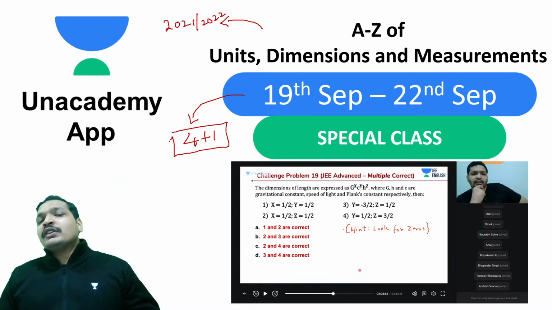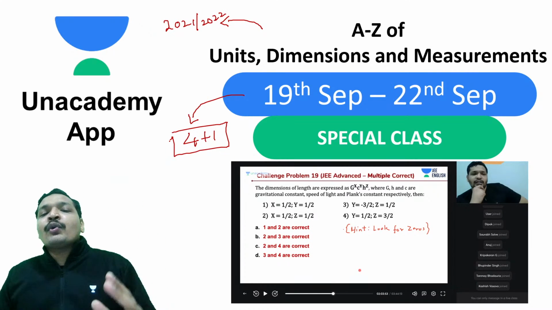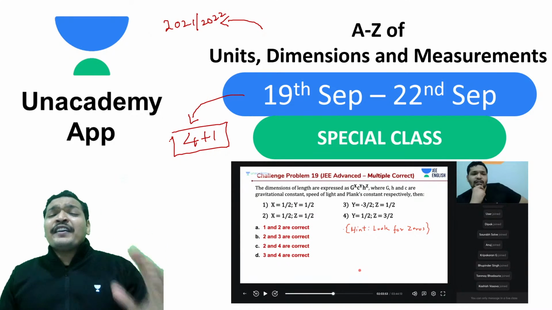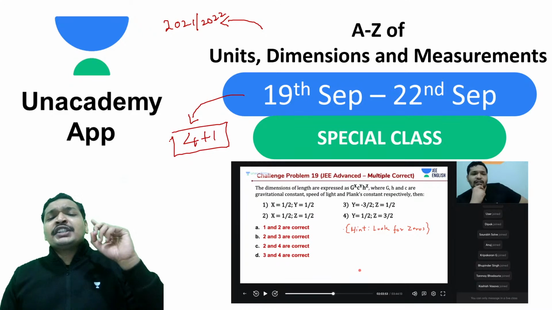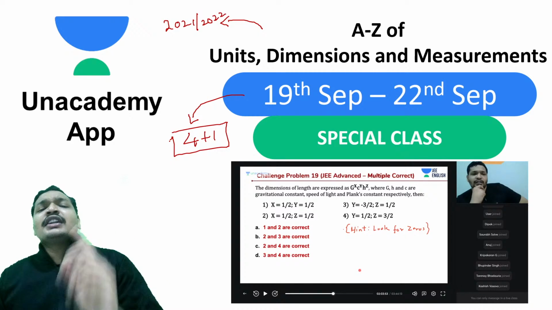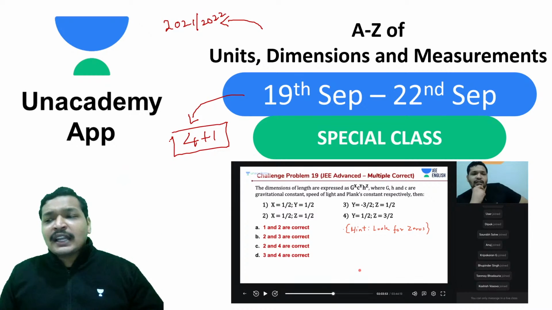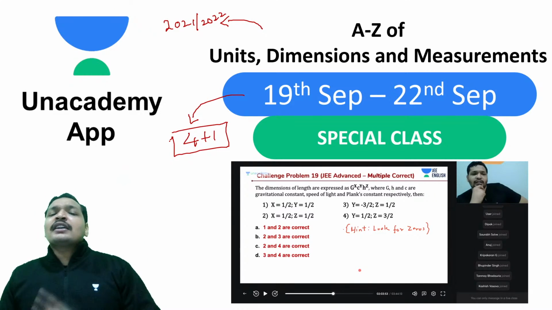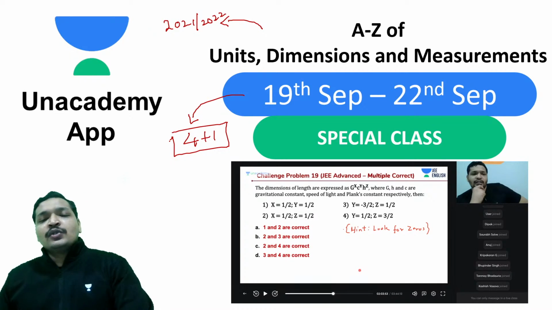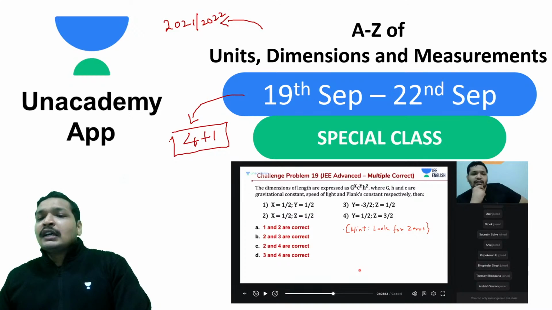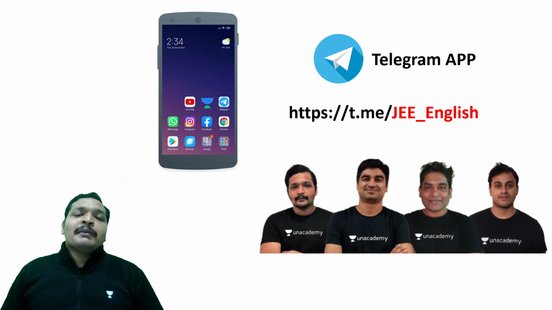And not only that, 2021 aspirants, you also do questions as a combination in your JEE Advanced, and definitely one easy question shows up every year in your JEE Mains. So guys, don't miss out this topic, don't neglect this topic, complete it. All it would take is 5 sessions to attend the units, dimensions and measurements. And of course, don't miss out the A to Z session that is going to come up on vectors.